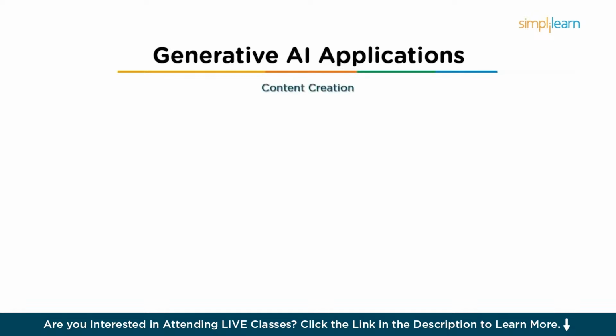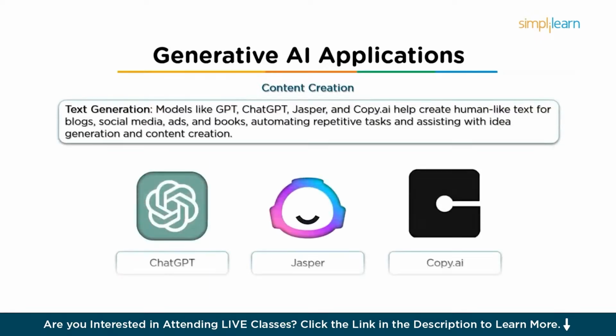The first one is, of course, content creation. Generative AI is revolutionizing content creation, enabling the generation of articles, videos, images, music, and even entire books. Let's see how. The first one is text generation. One of the most popular applications of Gen AI is in text generation, where models like GPT are used to create human-like text. AI tools such as ChatGPT, Jasper, and Copy AI help in creating or writing blog posts, social media content, advertising copy, and even books.